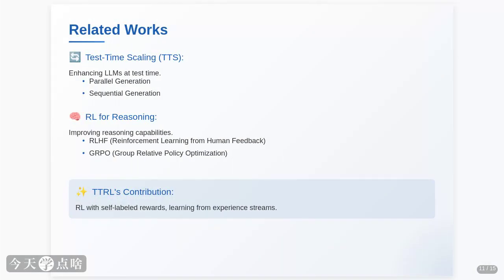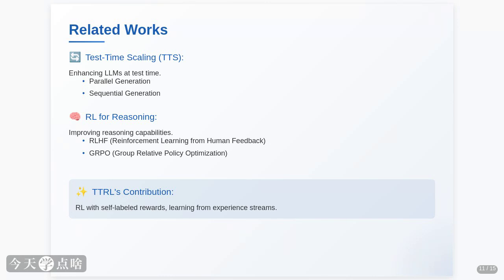Where does this fit in the broader picture of LLM research? TTRL builds on the idea of test time scaling, which is all about boosting model performance when you're actually using the model. Think of it as turbocharging the inference process. Within that, there's test time inference, which is about generating better answers, and test time training, which is about adapting the model on the fly. TTRL is firmly in the test time training camp, but with a twist.